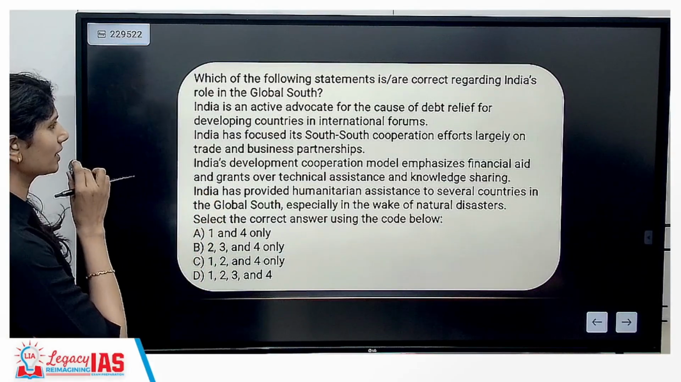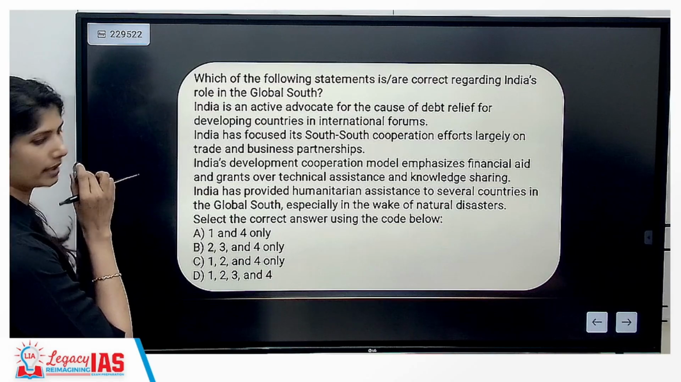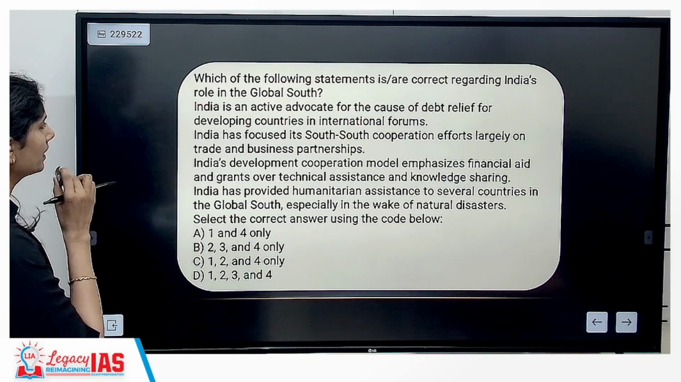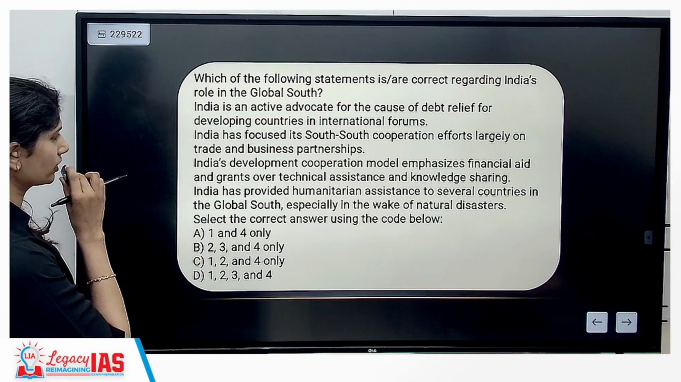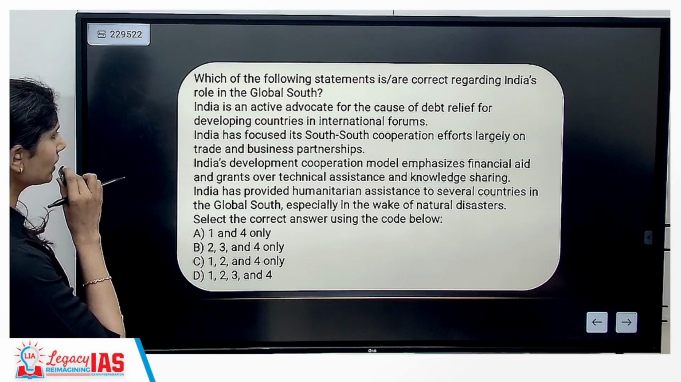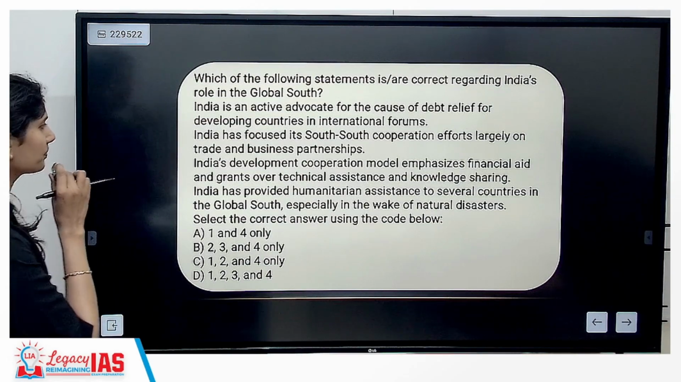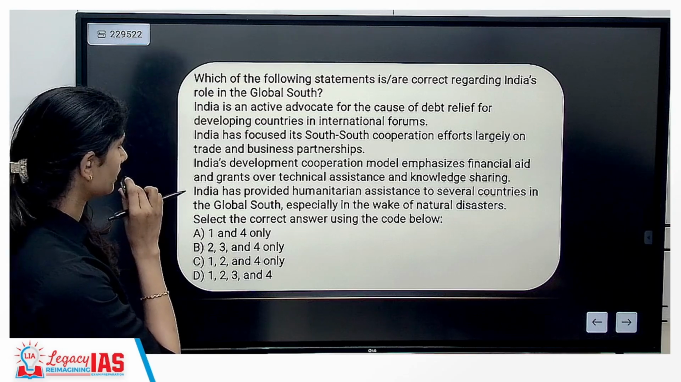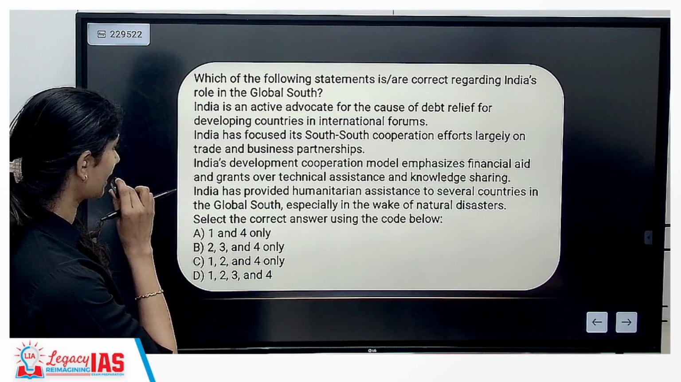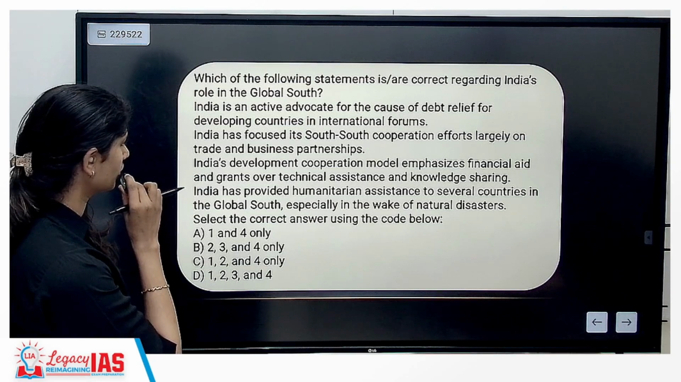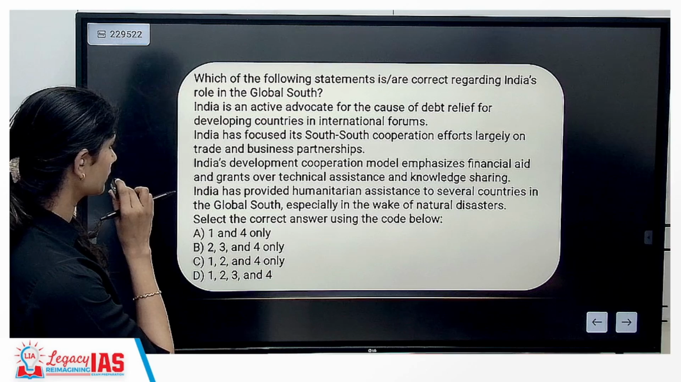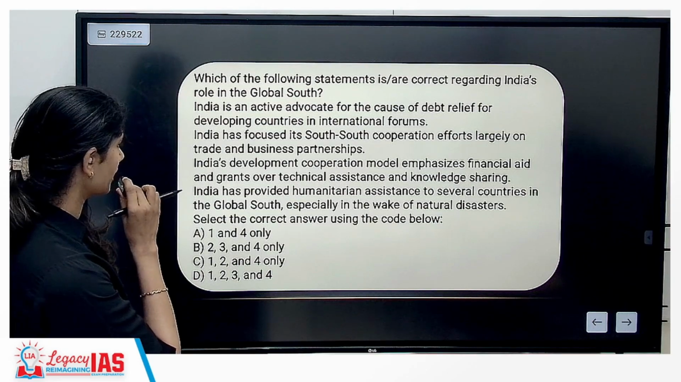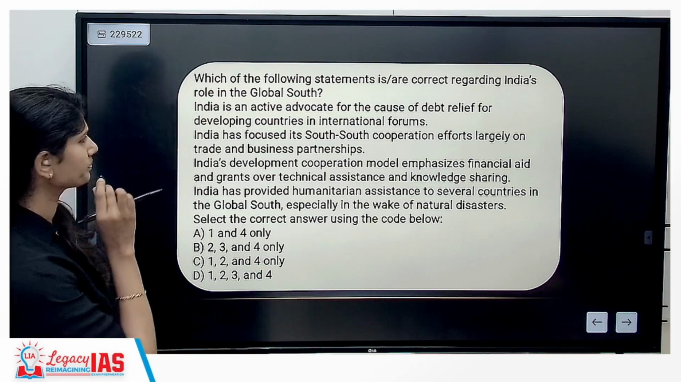Which of the following statements is correct regarding India's role in the global south? India is an active advocate for the cause of debt relief for developing countries in international forums. India has focused its South-South cooperation largely on trade and business partnerships. India's development cooperation model emphasizes financial aid and grants over technical assistance and knowledge sharing. India has provided humanitarian assistance to several countries in the global south, especially in the wake of natural disasters.